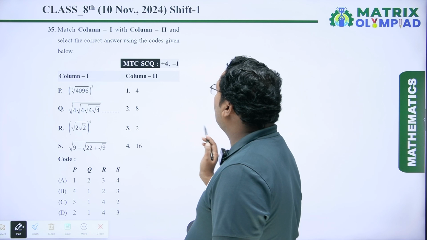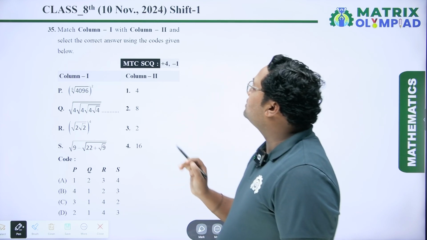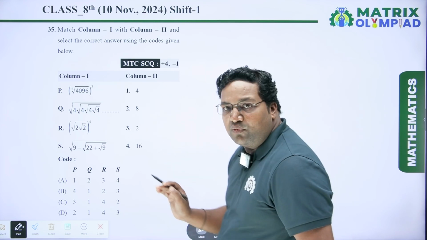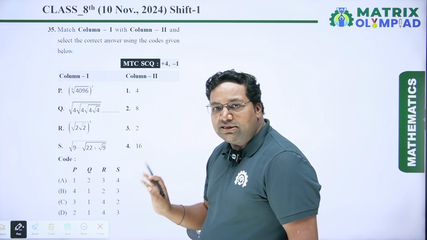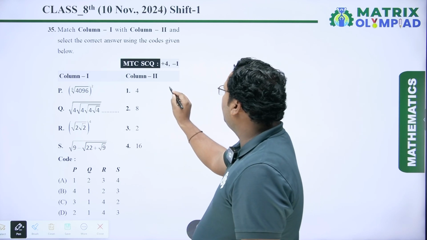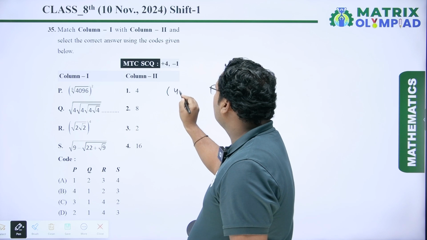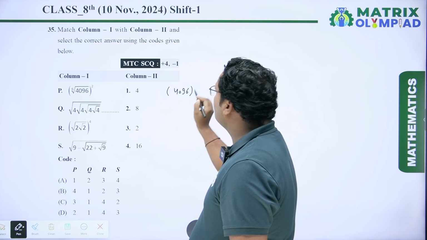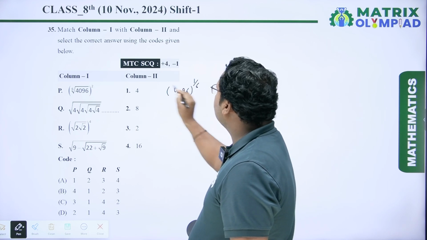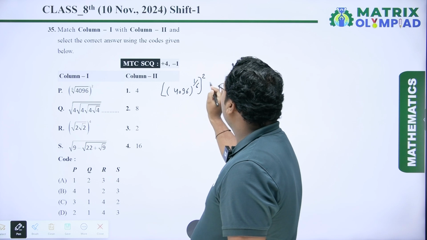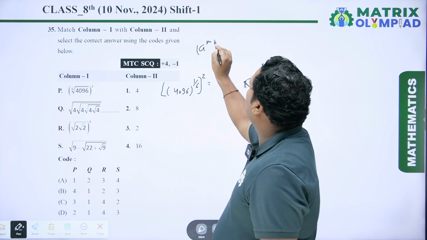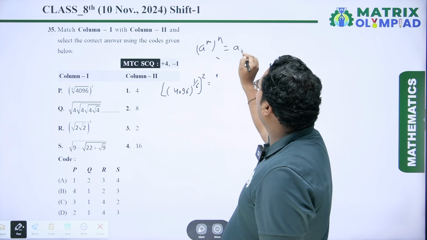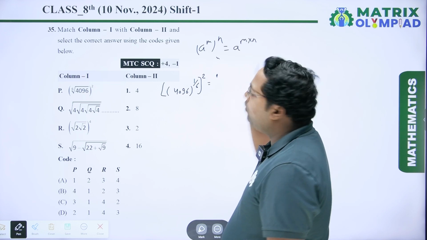Match column 1 with column 2 and select the correct answer using the codes given below. First statement is 6th root of 4096 to the power square. So here we have to write this number as 4096 to the power 1 upon 6 to the power 2. Here we have to apply one rule: a to the power m to the power n is equal to a to the power m into n.